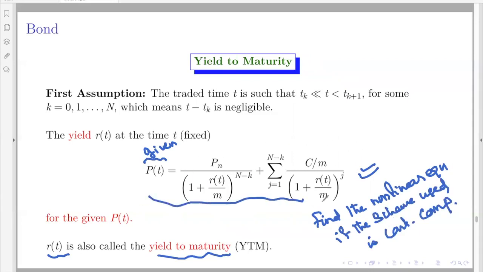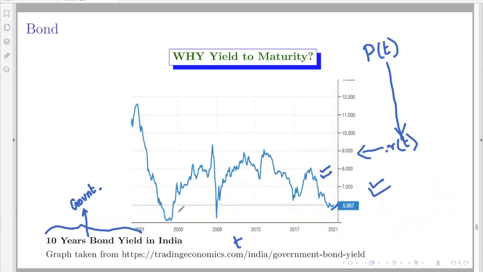Here we have assumed that the exchange is calculating with discrete compounding. Then this is the equation. Similarly, continuous compounding means you will get another nonlinear equation. Whatever it is, the exchange is solving that equation to get R, because the market only knows P of T. From there, you have to get the yield and that will be given to you. This is because the main reference for any investor is to know at what rate they are getting the investment.